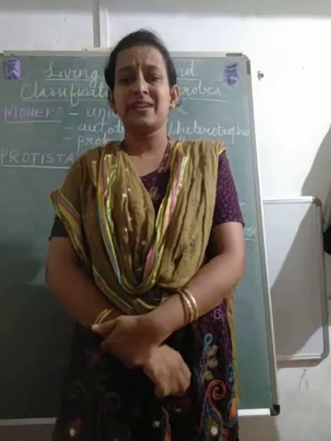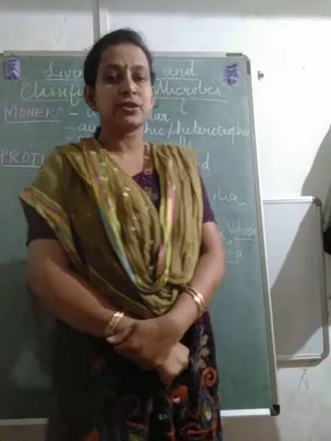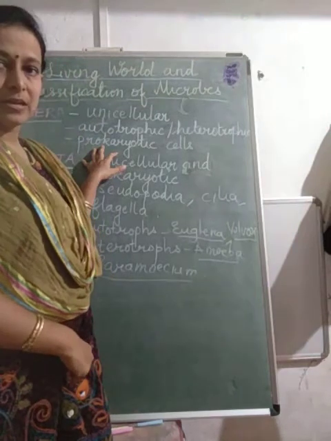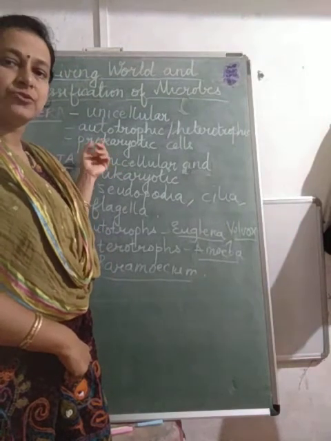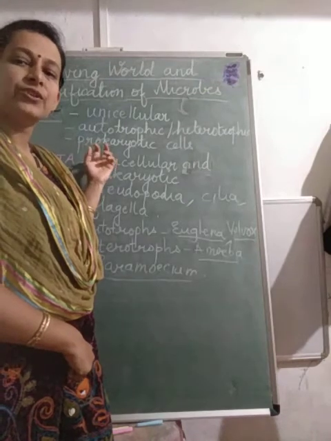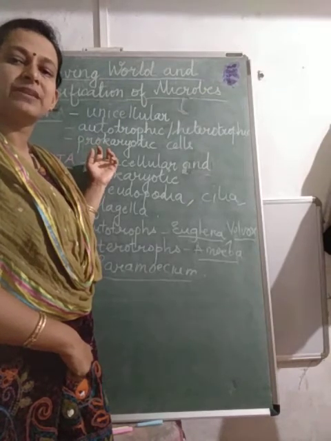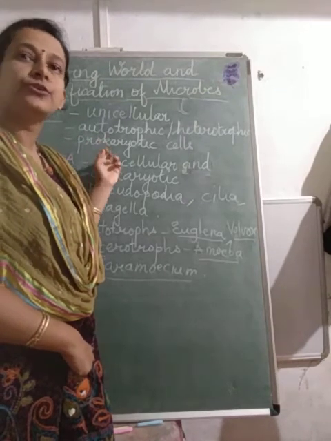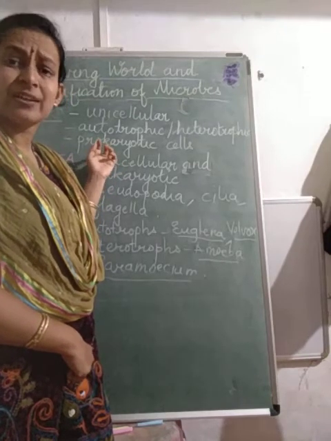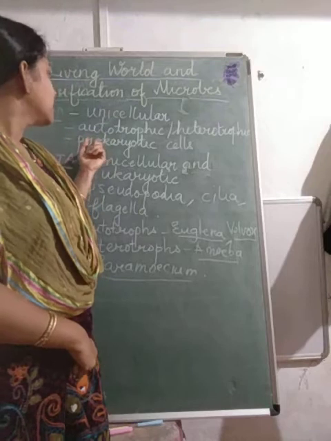So now you are aware of what prokaryotes and eukaryotes are. Monera are prokaryotic. That is, the cell has a nucleus without a nuclear membrane, or they do not have a distinct nucleus or other cell organelles.